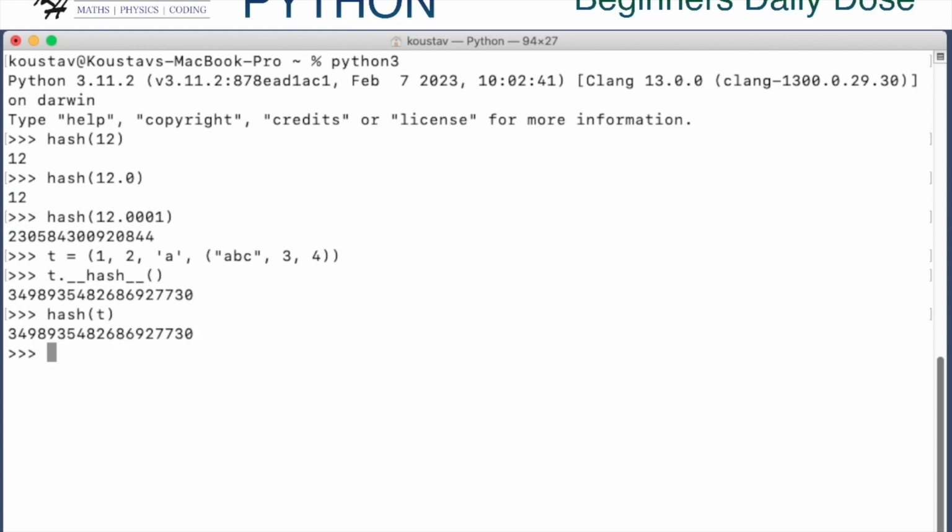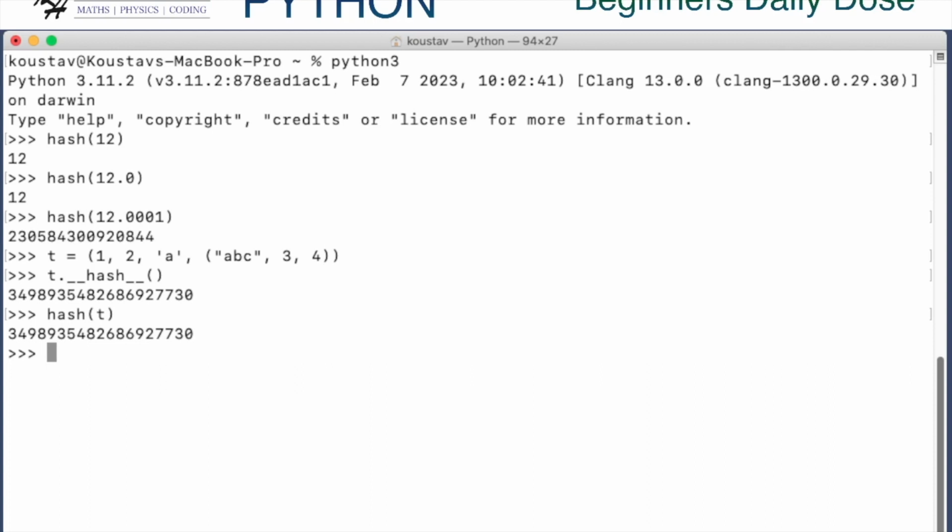Now, mutable objects and data types are not hashable, like lists or let's say sets or dictionaries. They are not hashable. So you cannot have an element in a tuple which is a mutable data type. You cannot have a list or sets or dictionary as an element of a tuple. I mean, you can have, but as soon as there is need to compute the hash value of a tuple, it will fail.